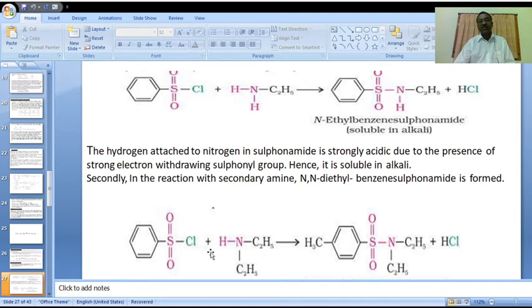We get the same benzene sulfonamide, but here on the nitrogen atom there are two alkyl groups. The two alkyl groups are the same because we are using diethyl: N,N-diethyl benzene sulfonamide. This is the final compound from secondary amines on reaction with the Hinsberg reagent. Okay.